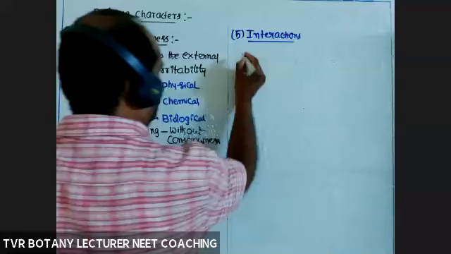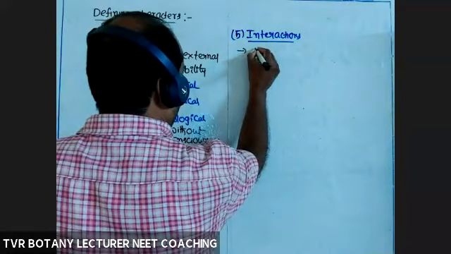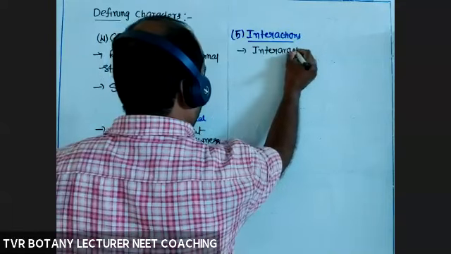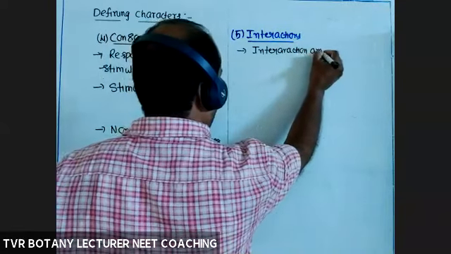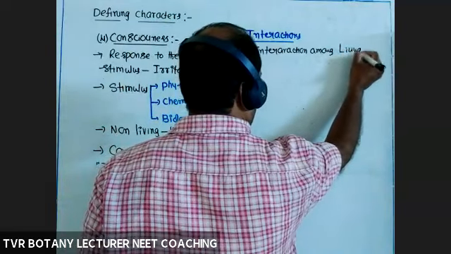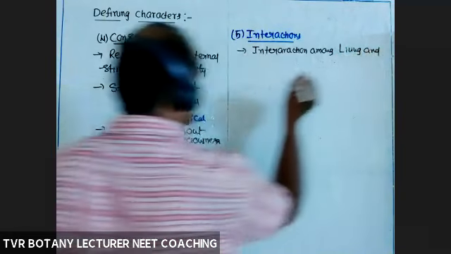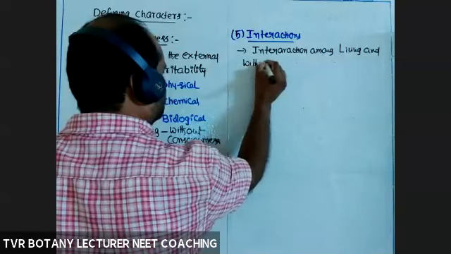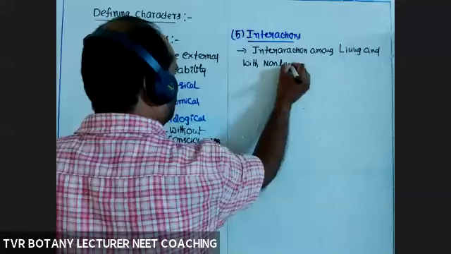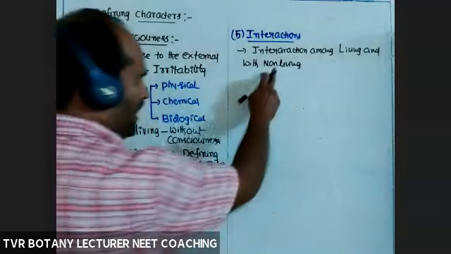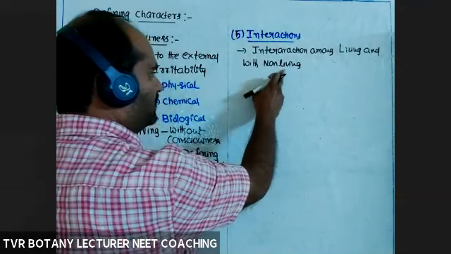So in the case of interactions, interaction among living things, and among living, between living individuals and with non-living also. So interactions are among living and living with non-living also. Here non-living is not interacting with us, we are interacting with that.